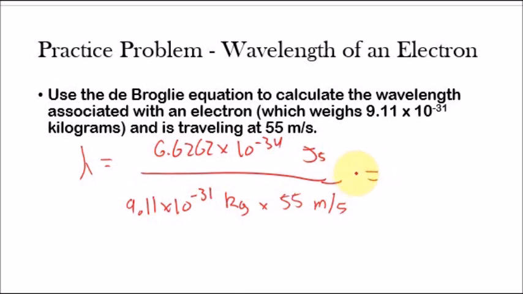Okay, so from here, again, as I emphasized in the previous slide, the mass is in kilograms and the speed is in meters per second, so this is good, we don't have to alter it, but if it was not, we'd have to convert, or we'd get the wrong answer. Okay, so now that everything is sorted out, we can go ahead and input this into our calculator.